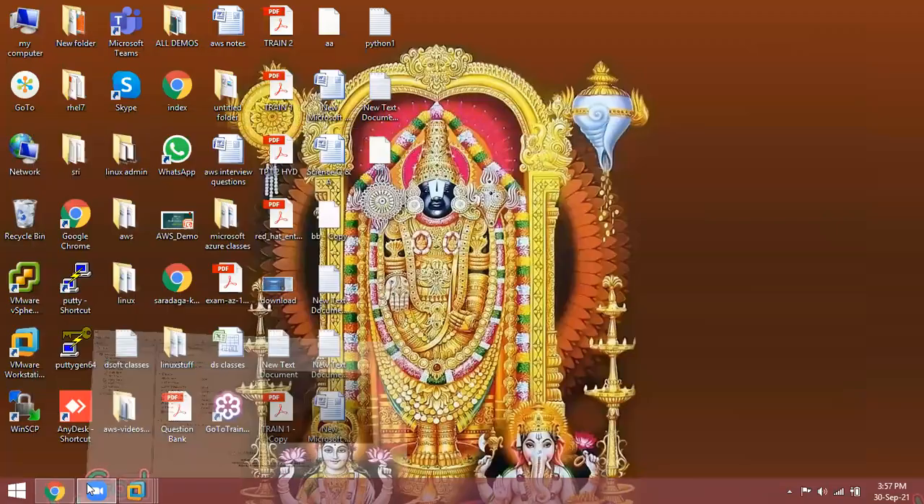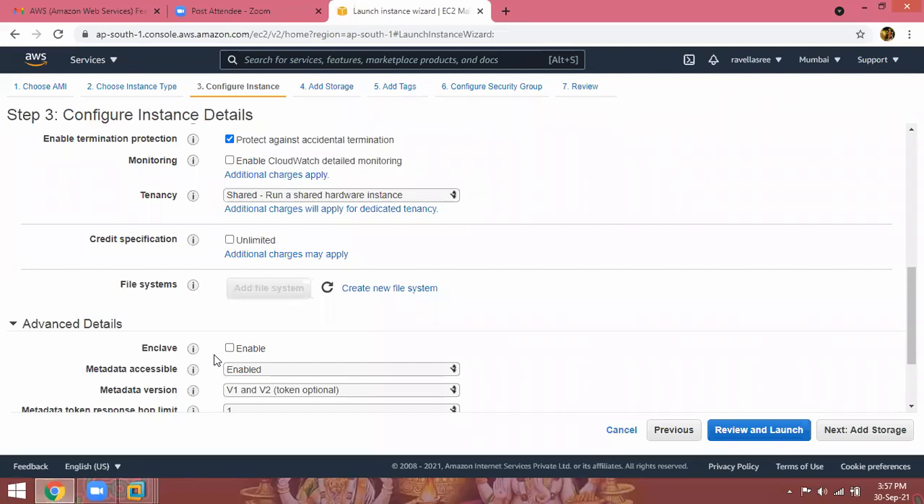Like that in cloud, when we are launching an instance, do you want to use shared hardware or do you want to go for dedicated hardware? Dedicated, run a dedicated instance, means the complete hardware is allocated to you. This is chargeable. Additional charges will apply for dedicated tenancy. In real time, big organizations can go for dedicated hardware tenancy, but you don't select dedicated hardware. Only shared hardware we can select, because dedicated is chargeable.